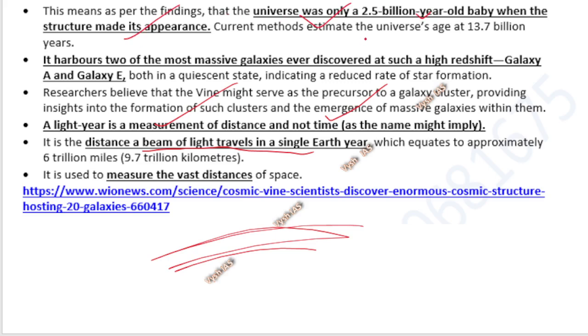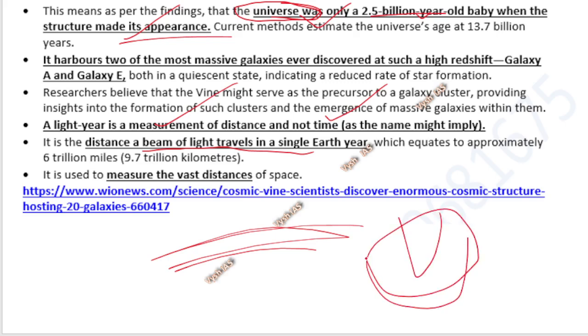Okay, homework in the comment section: tell me the age of the universe. We are saying that when the cosmic vine was there, the universe was only 2.5 billion years old. So today, what is the universe's age? Tell me in the comment section. If you Google this, it will come. What is the age of the universe, or how old is the universe? You will get it on Google. Just type it in the comment section. This is just to see whether you have reached the video till here. Else I don't know who is sleeping or who is simply skipping.